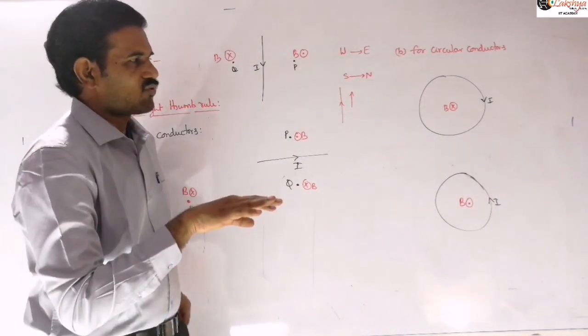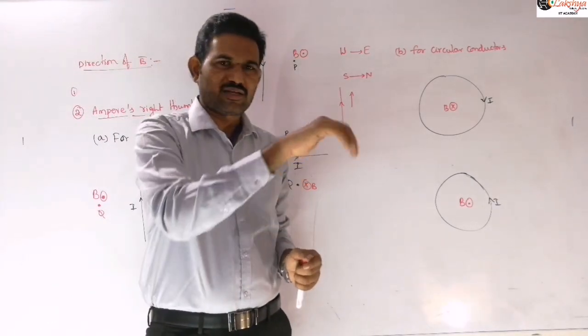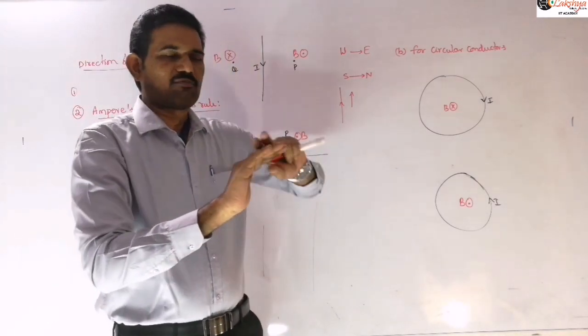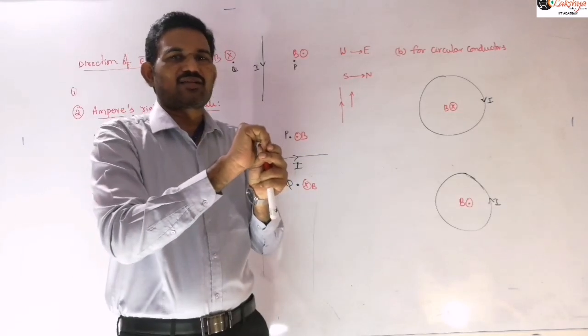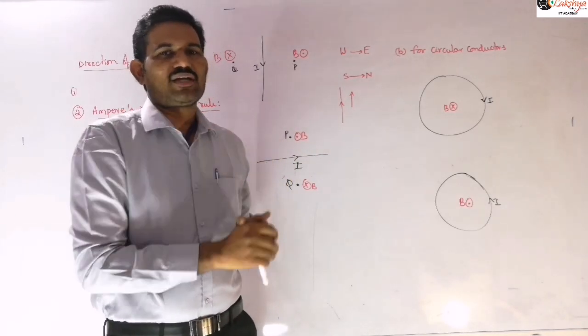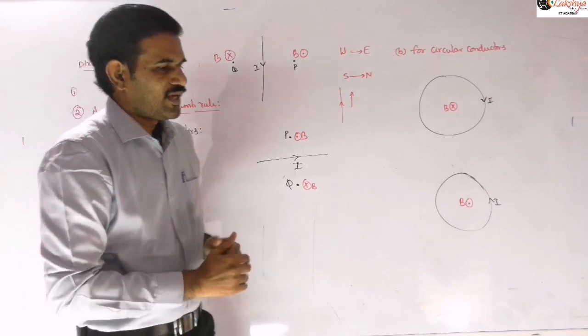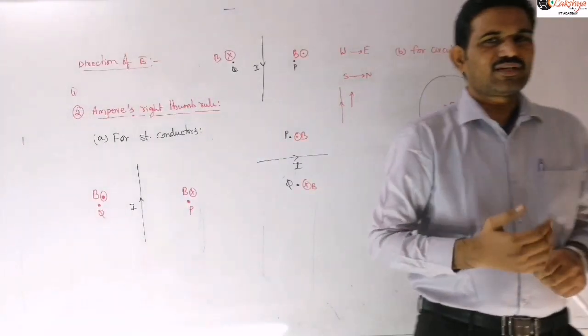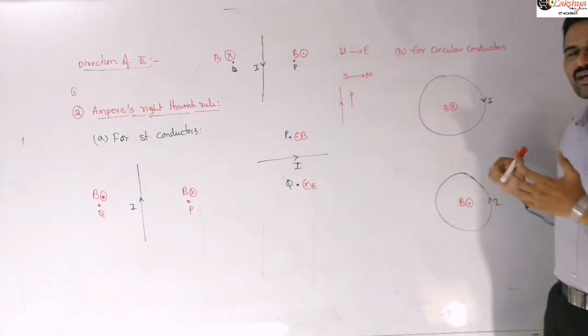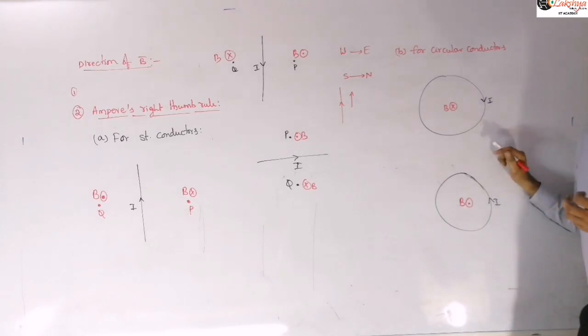So for curved conductors, you can simply apply this right hand rule again like this. Simply, four fingers indicate the direction of the current, then the thumb indicates the direction of the magnetic field. And here we need to remember that these magnetic field lines that we are representing are always closed loops, right?